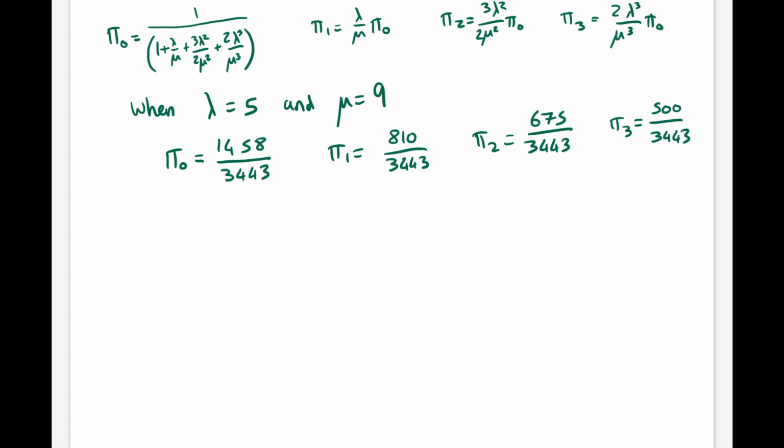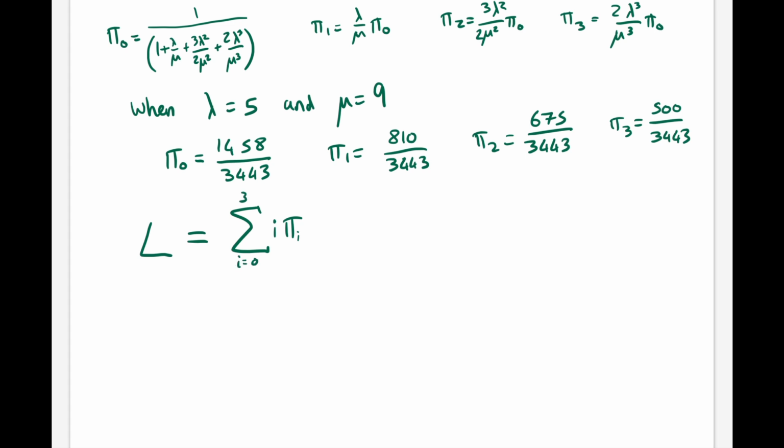We want the expected number of pieces of chicken. The expected number in a queuing system is usually denoted by L, and we can find out the expected number by summing up the state multiplied by the probability of that state between all the possible states.